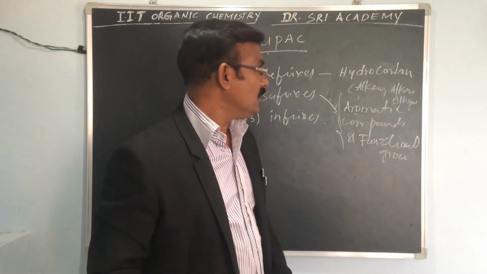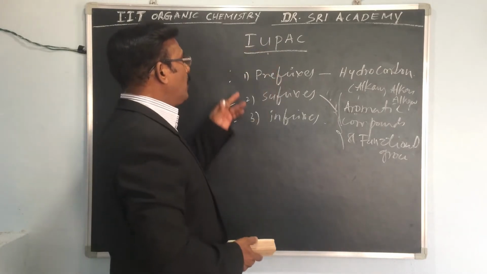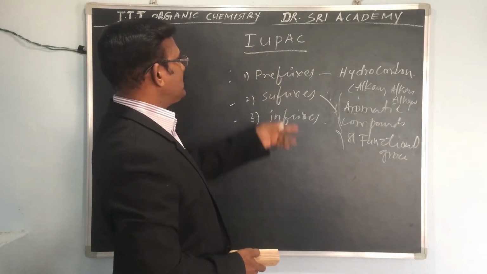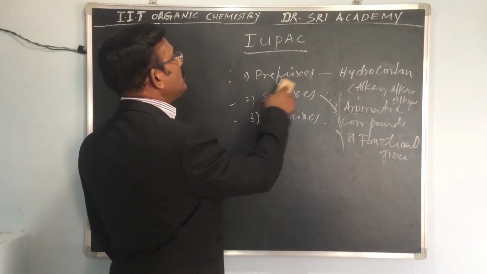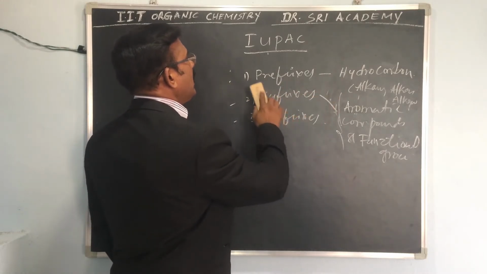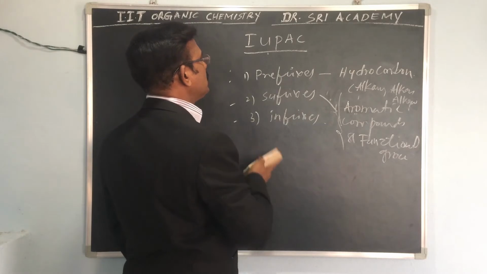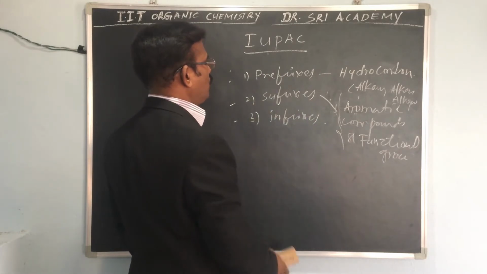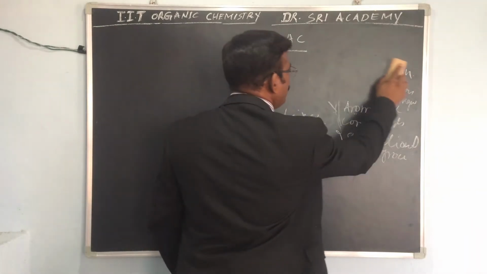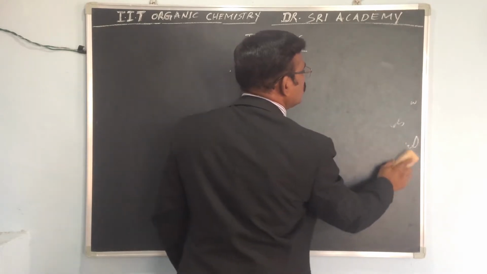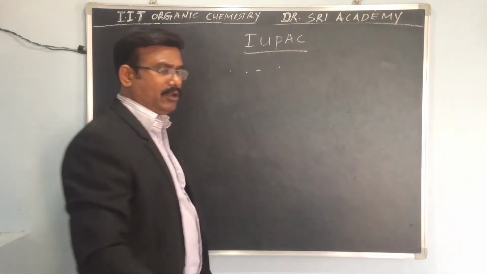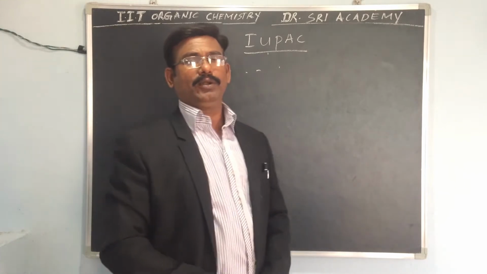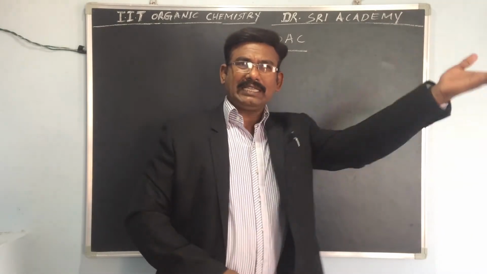Up to now, in IUPAC names, the three important words are prefixes, suffixes and infixes. Examples: prefixes are hydrocarbons, suffixes are aromatic compounds and functional groups. Before discussing the IUPAC names, we have some data we have to remember. The data is very, very important.